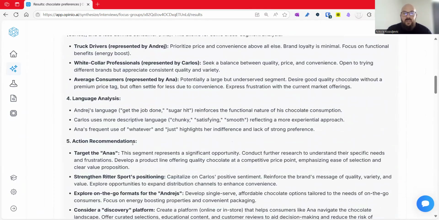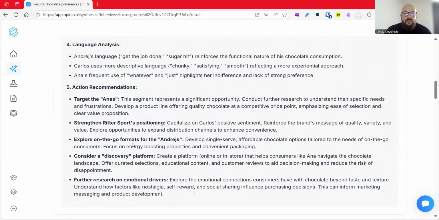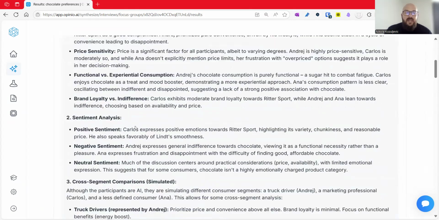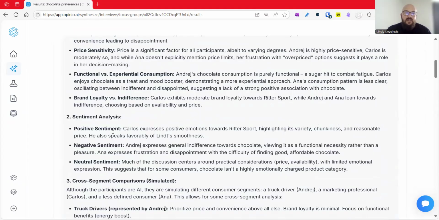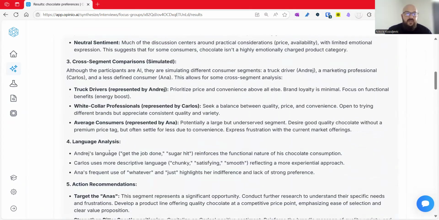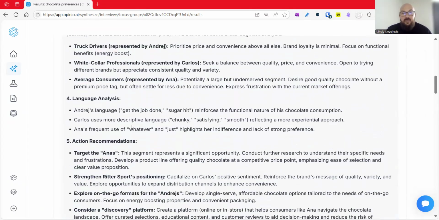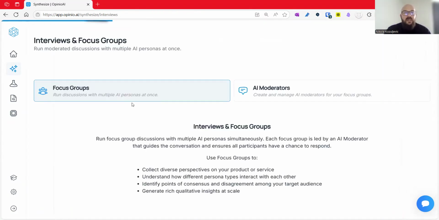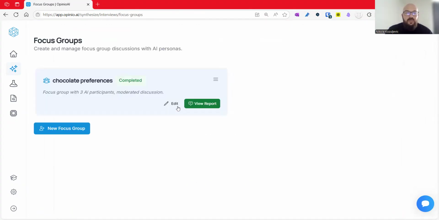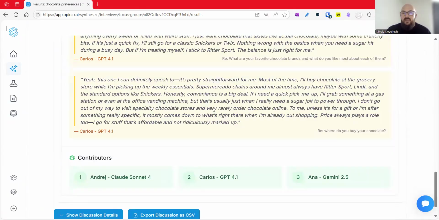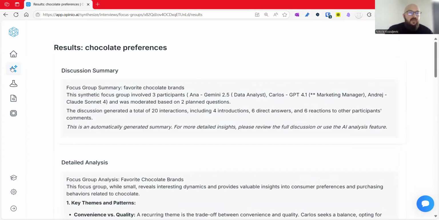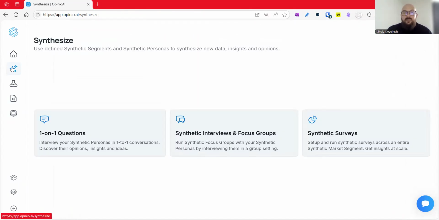We can of course tweak this if you want to some other aspect of the report, but at the moment the report includes key themes and patterns, sentiment analysis, cross-segment comparisons, language analysis, and even action recommendations. And of course, all of these will always be available in your focus group. So you just click view report, and then you have all this report here as well for your consumption. That's it for this feature.